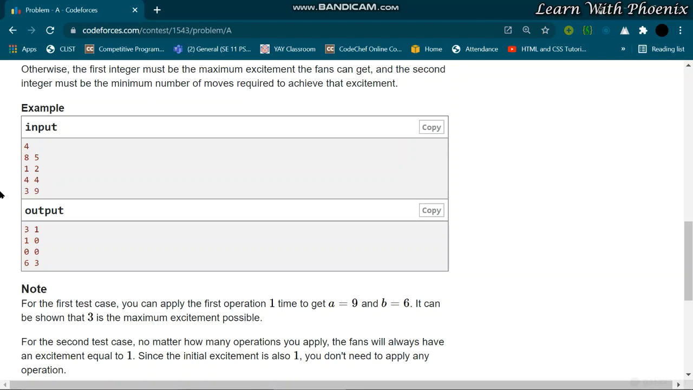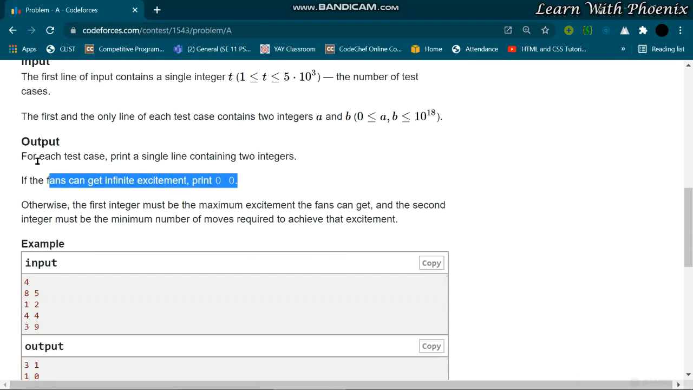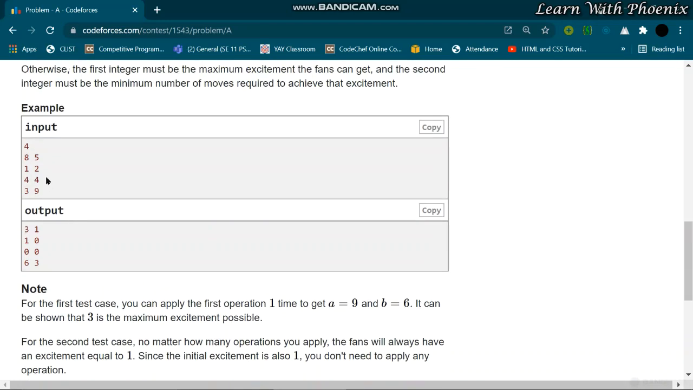Just consider one important case: if the two numbers are the same, you can go to infinite excitement. In that case you output 0 and 0, so you don't need to perform any operation, and the GCD is taken as 0. That's what we were supposed to output, as given in the output format. The second case was two consecutive integers. In that case you just output the GCD, 1, and no operations are needed, because the GCD won't be greater than 1.